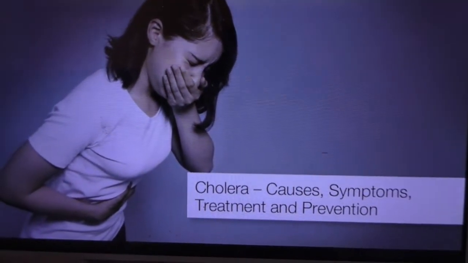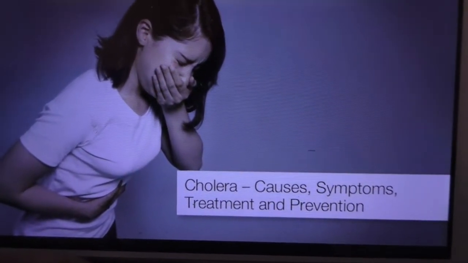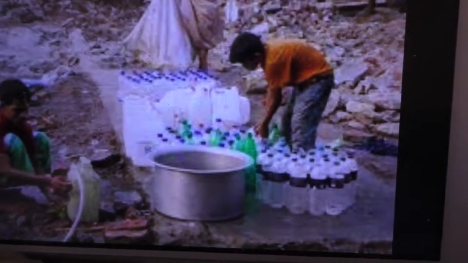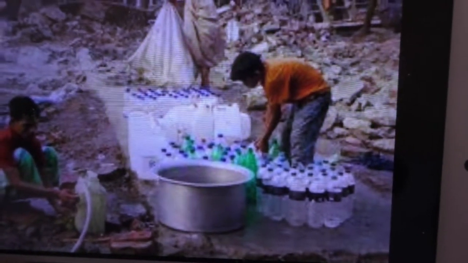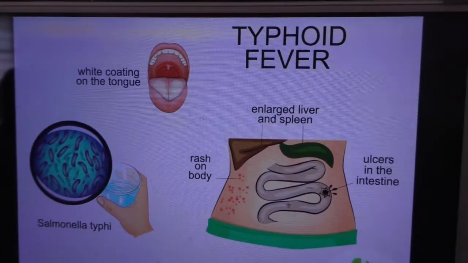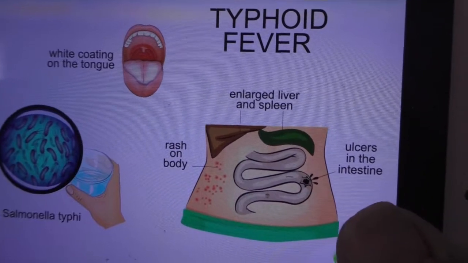And cholera is a waterborne disease. See, the can where they are filling water, so it is better to drink boiled water. This typhoid is also a fever, a waterborne disease.